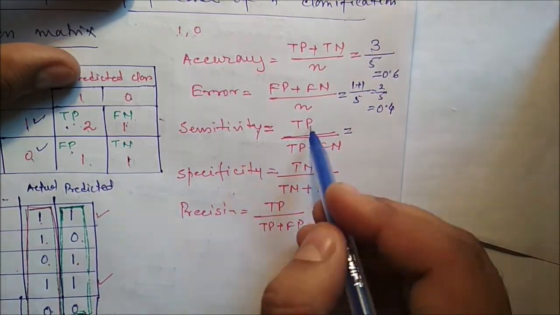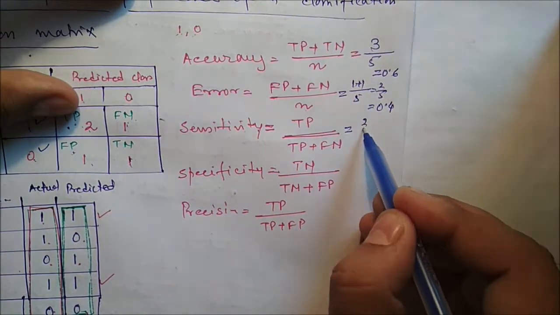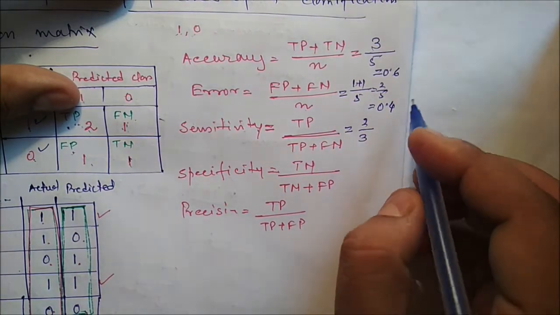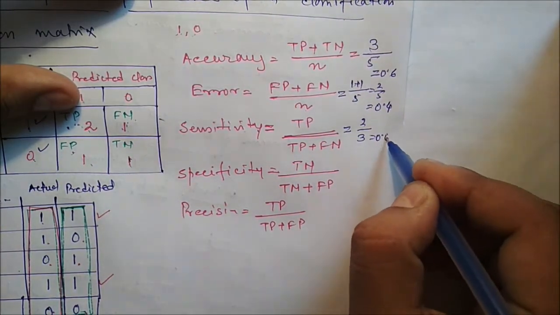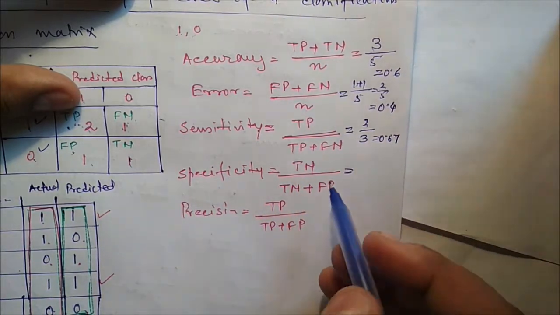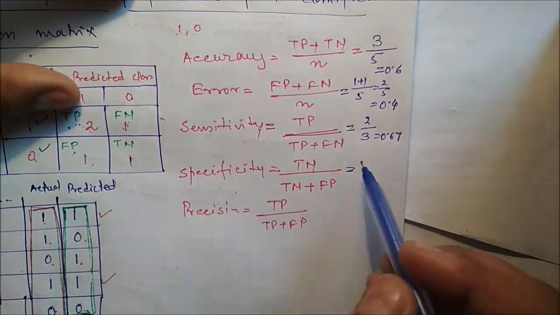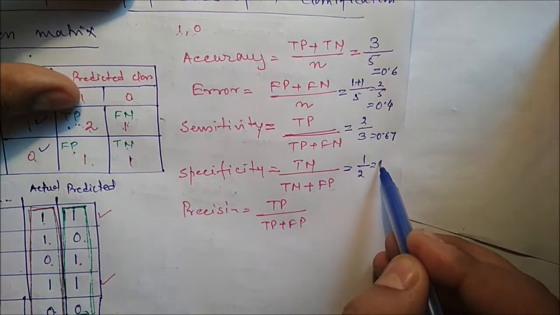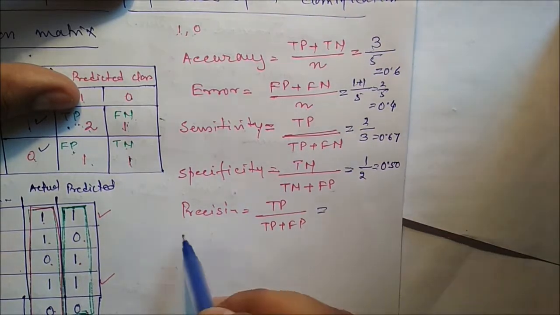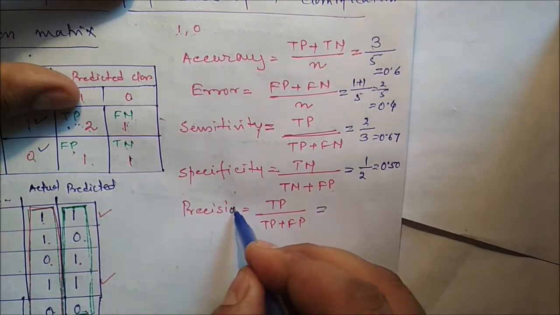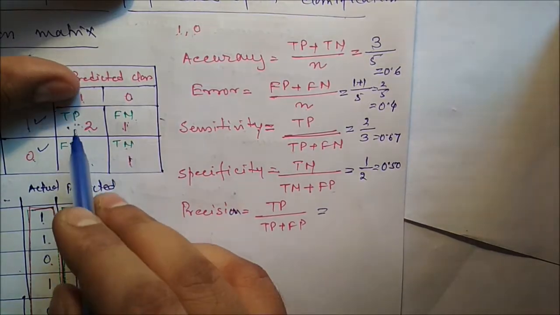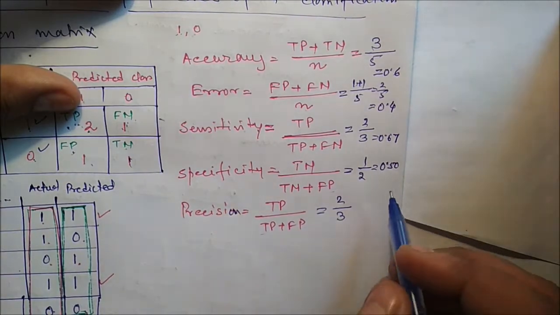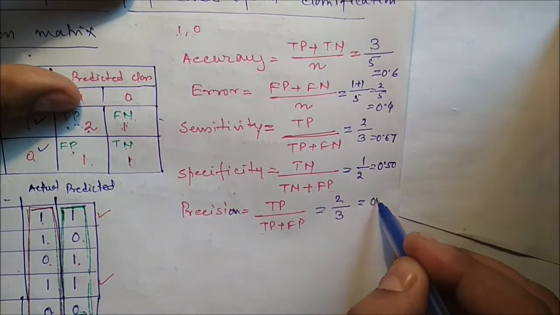Similarly, what is the sensitivity? TP is 2, and TP plus FN is 2 plus 1, 3. So 2 by 3 is 0.67. Similarly, specificity is TN by TN plus FP. TN plus FP is 2, so 1 by 2, that means the answer is 0.50. Similarly, precision. Precision is TP, which is 2, divided by TP plus FP, which is 3. So 2 by 3, that means it is 0.67.